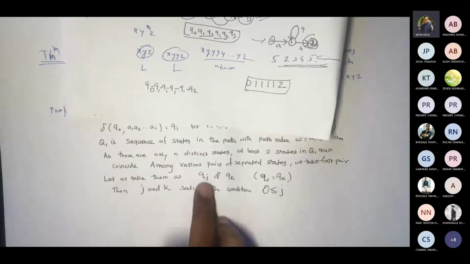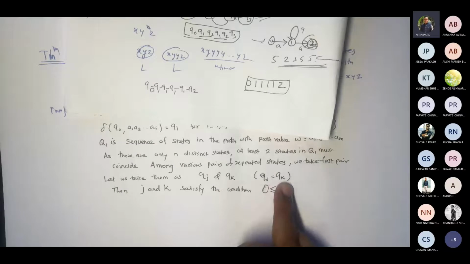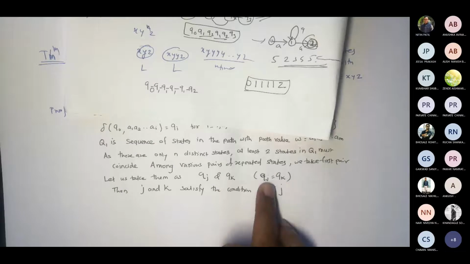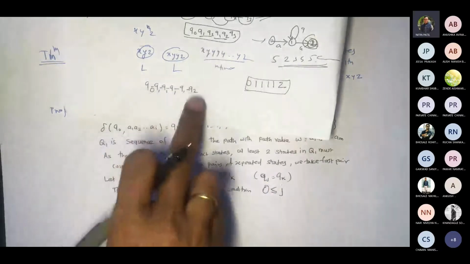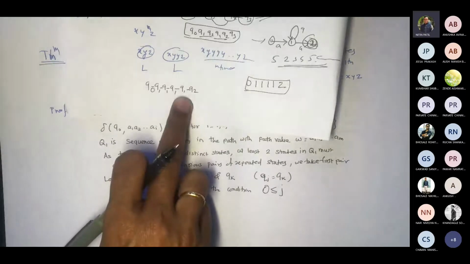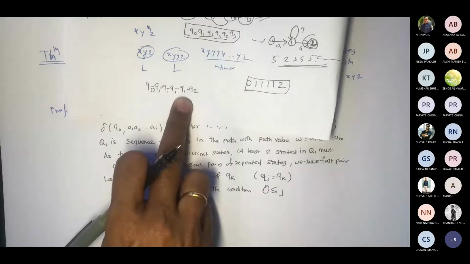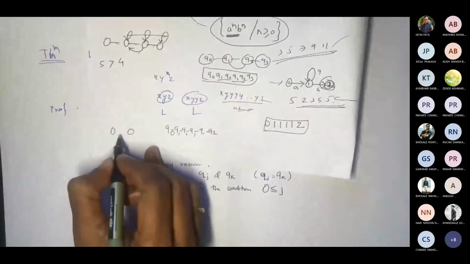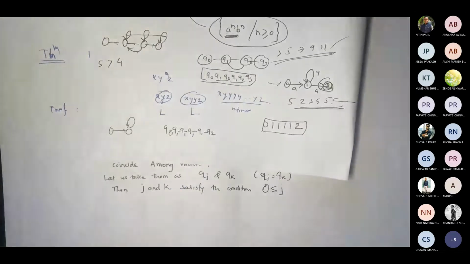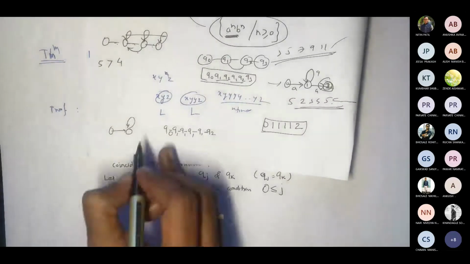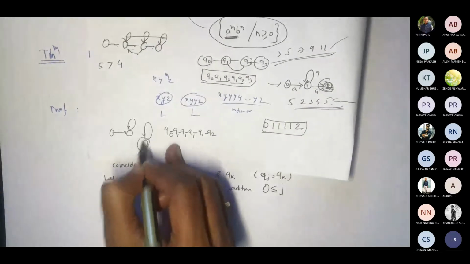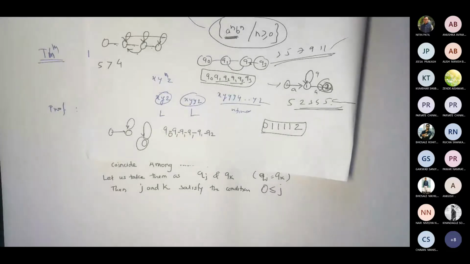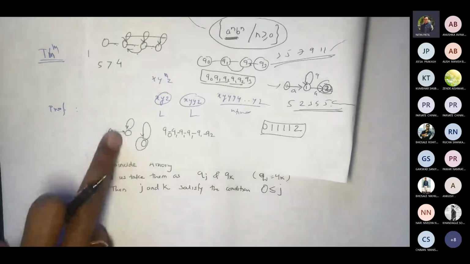If we take them as Qj and Qk with Qj equal to Qk, with such a case, where we have some situation like this, then here I have taken a bigger example. What about these two? What about this? I can have either of these situations.